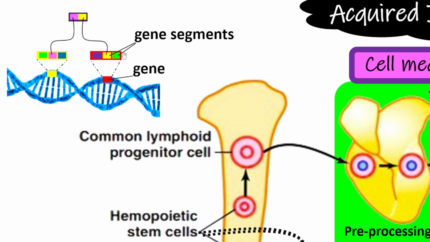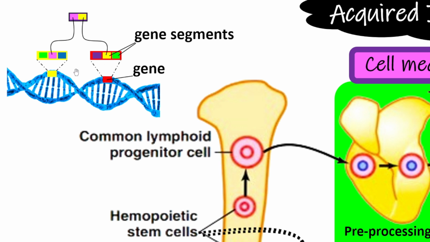Now, what exactly is a gene segment? For instance, these are two genes, this yellow one and this red one, present on the DNA, and these genes are related to the production of different clones of T cells and B cells. This yellow gene is divided into 3 gene segments, green, pink, and this blue one. Whereas this red gene is also divided into gene segments, purple, yellow, and green.